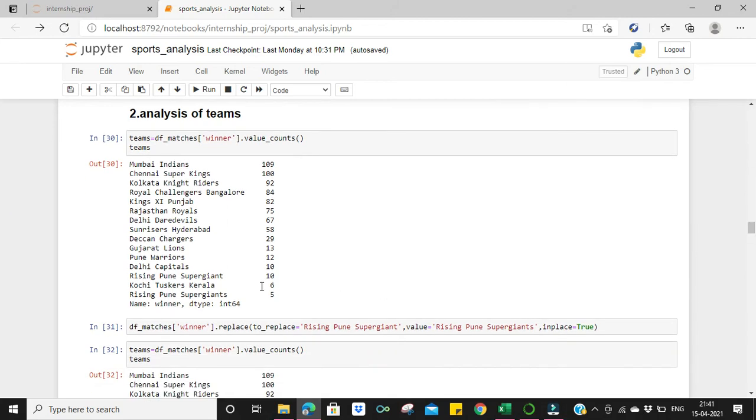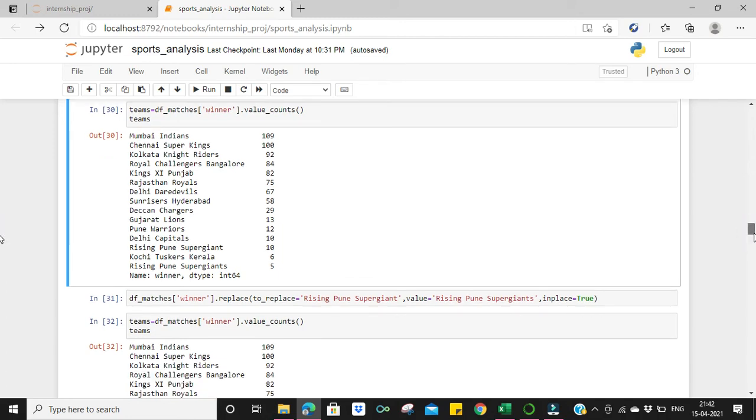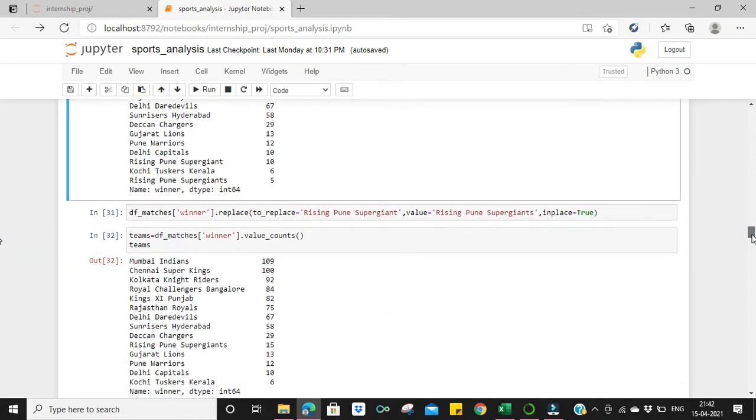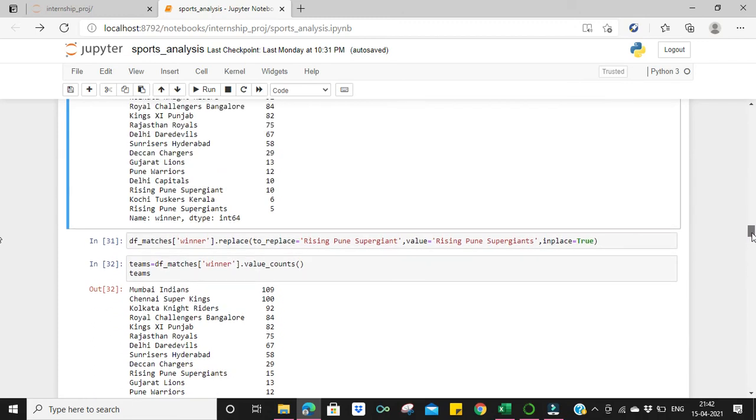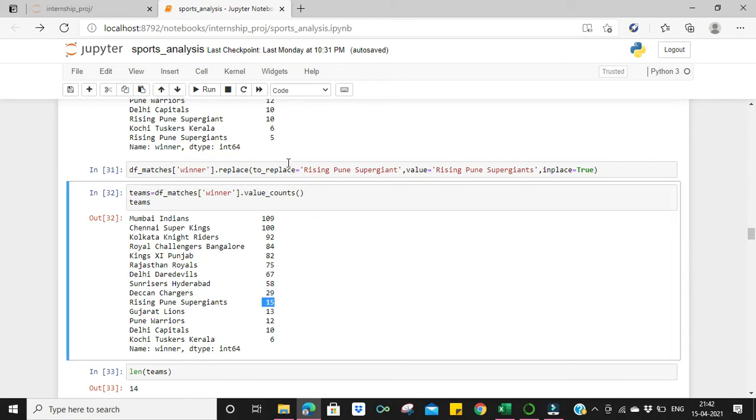We also see that there is some spelling mismatch. So the Super Giants and Super Giant, Rising Pune Super Giant. So I tried to replace the spellings so that the correct number of times a team has won is found out. And after that, I see that it is sorted out. So it's now 15, which was initially 10 and 5.